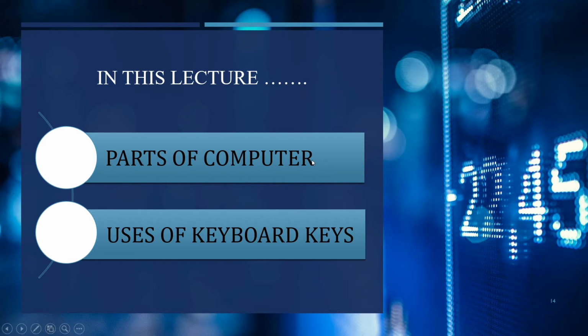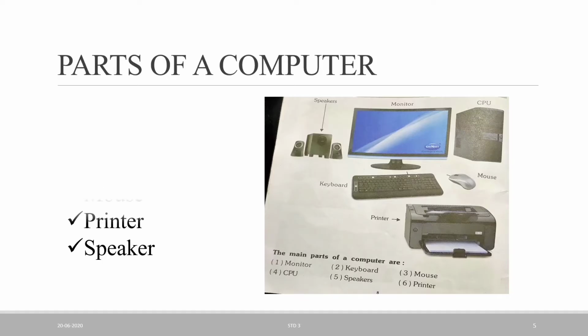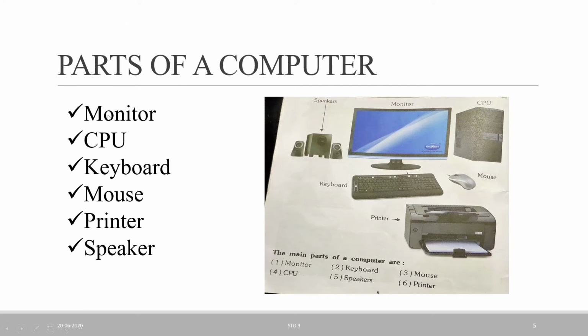The parts of the computer, first we learn. Here, the first I am showing is the monitor, second CPU, third keyboard, fourth mouse, fifth printer, and the sixth speaker. These six parts are the main parts of the computer.